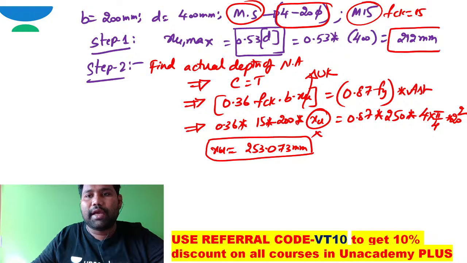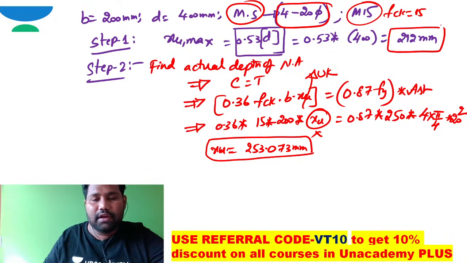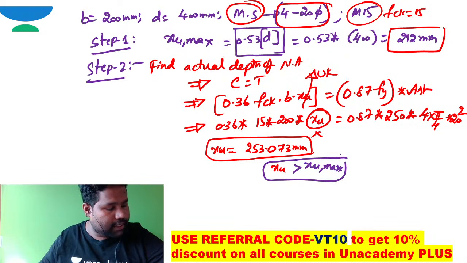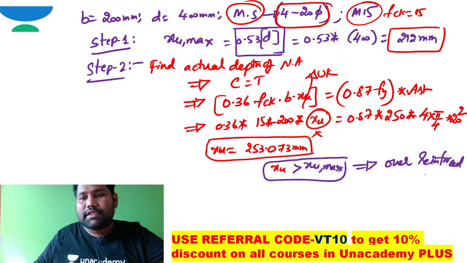This is XU, and this is XU max. I already mentioned in the lectures, and also showed with the derivation, that if XU is greater than XU max, then it is an over reinforced section.